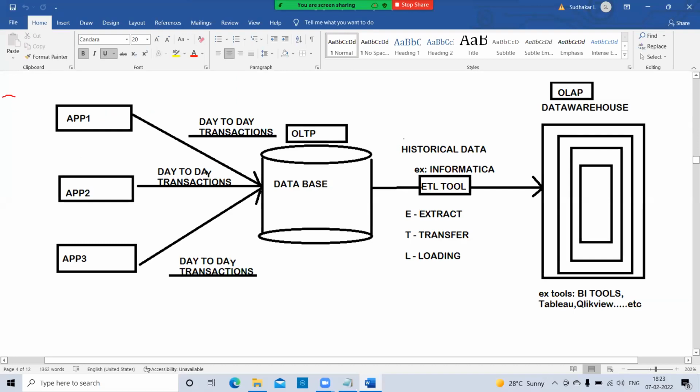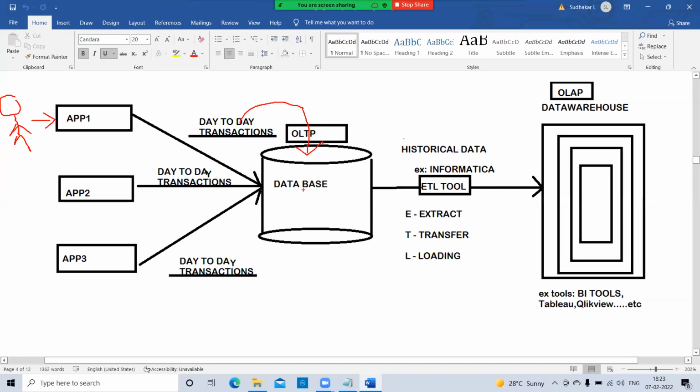So the user performs some operations through any one app, and whatever operations we perform, the transactional data is first stored directly under OLTP, that means in OLTP databases.